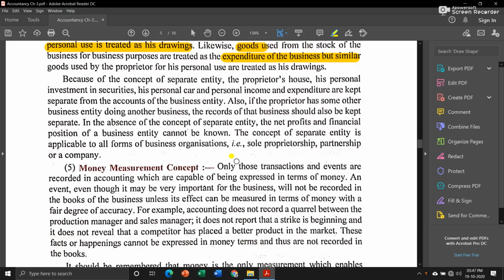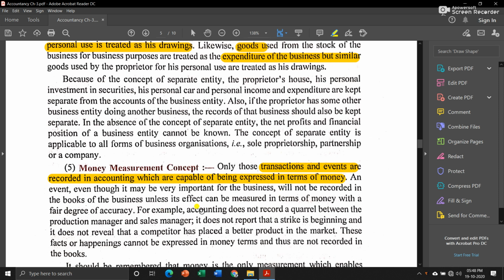Okay. Then next is money measurement concept. In chapter 1 we have discussed that all those transactions which can be expressed in money will be recorded in accounting statements. This money measurement concept is nothing but that feature: only those transactions and events are recorded in accounting which are capable of being expressed in terms of money. If an event, no matter how important it is, cannot be expressed in terms of money, you cannot enter it in your financial statements.